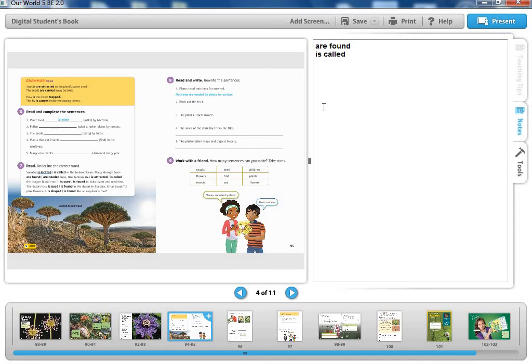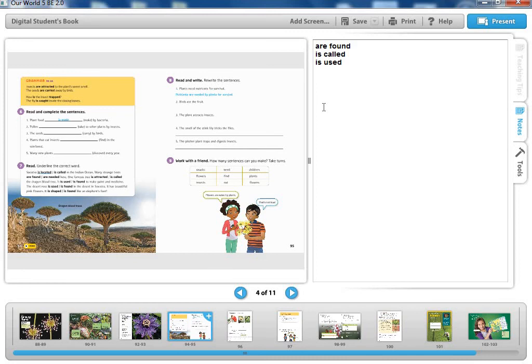It is used or it is found to make paint and medicine. From this tree we can make medicine and some paints, some dyes, some colors. So it is used.